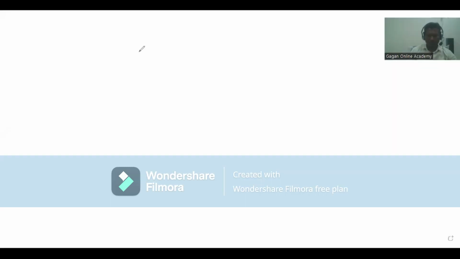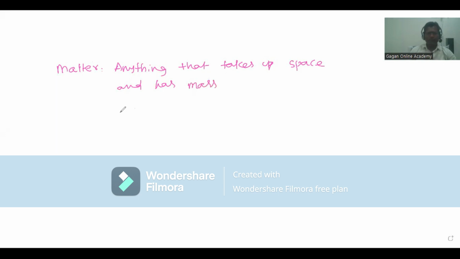I am writing the definition. Matter: anything that takes up space and has mass is called matter. Matter is made up of atoms.